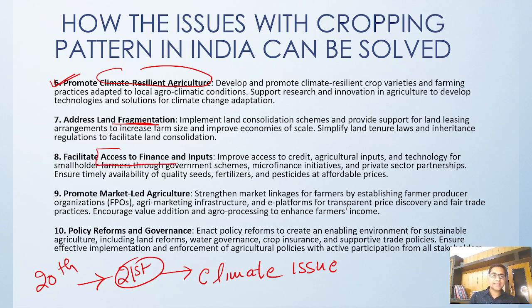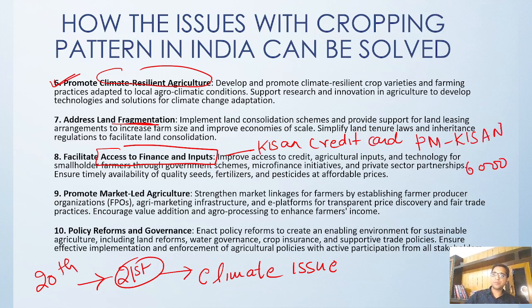Farmers should get easy access to credit, which is why the government has started the Kisan Credit Card. The government also has PM Kisan, under which every Kisan is getting rupees 6,000 per year, so that they can buy quality seeds, quality fertilizer and pesticide, and they are even getting credit at subsidy, right?